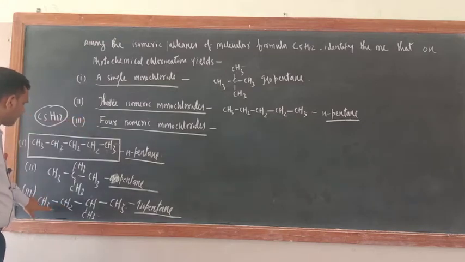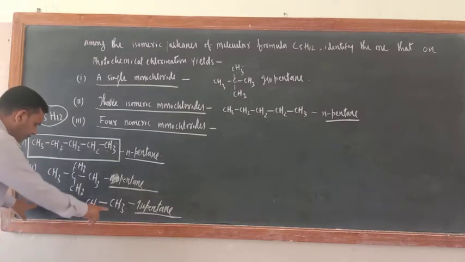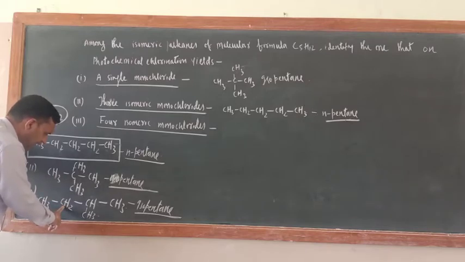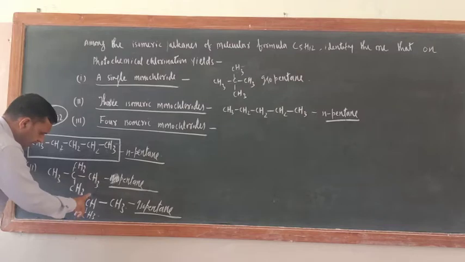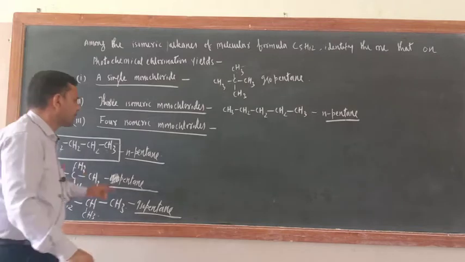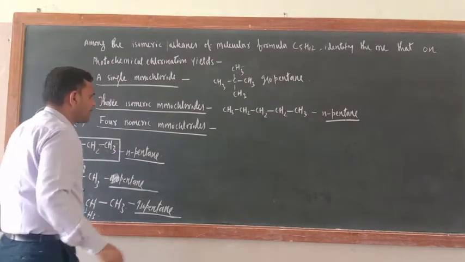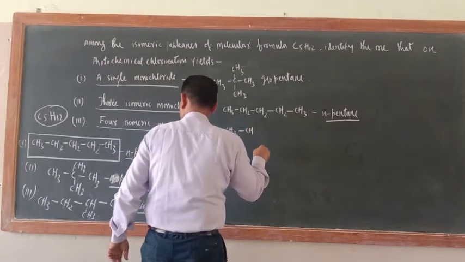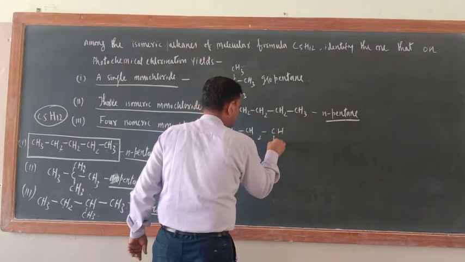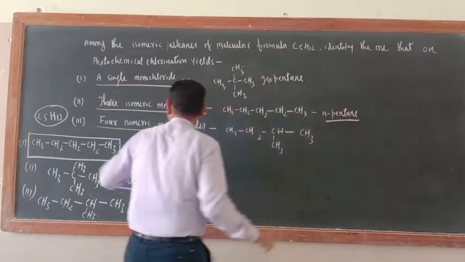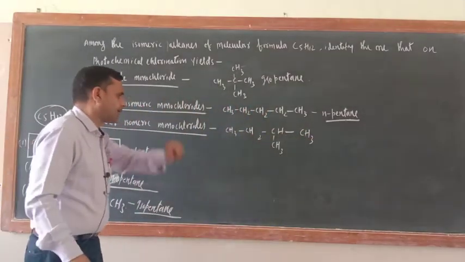So where can you form the 4 forms? Just check here. 1 degree, 1 degree, this will be the same. Now here 2 degree, 2 degree, then here 3 degree. Now here also you can add, yes, here also. So 4 can be formed from here. Now just see, CH3, CH2. Now here CH, here CH3, here CH3. Now I think you are having a problem with 4 isomeric chlorides. I will prove it, don't worry.